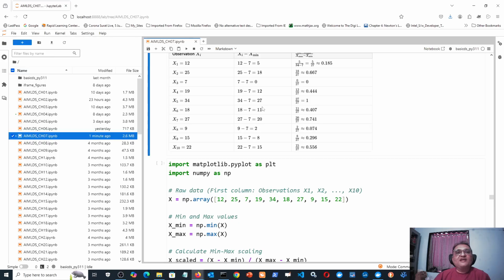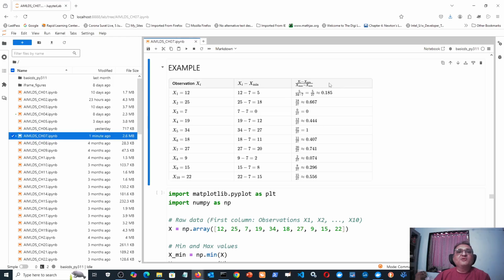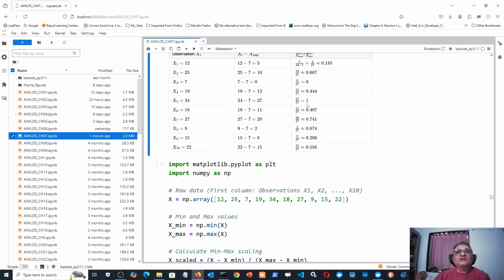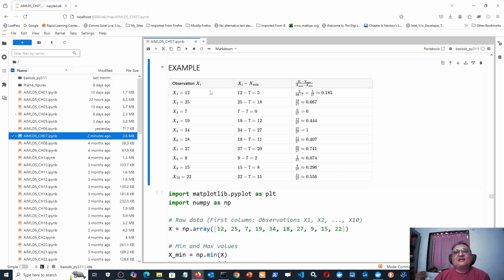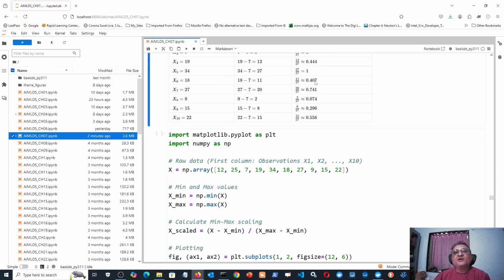That is the reason why, just like one of the values must come 0, one of the values must come 1 also, because here this is itself the maximum observation, and here I am doing maximum minus the minimum. But in the denominator also I am doing maximum minus minimum. So in that case it would be maximum minus minimum divided by maximum minus minimum. So that will come out to be 1. Similarly here xi minus x minimum divided by maximum minus minimum is 27 by 27 and so on. So the original observations are like this, but I can express those old 10 observations as 0.185, 0.667, 0, 0.444, 1, 0.407 and so on.